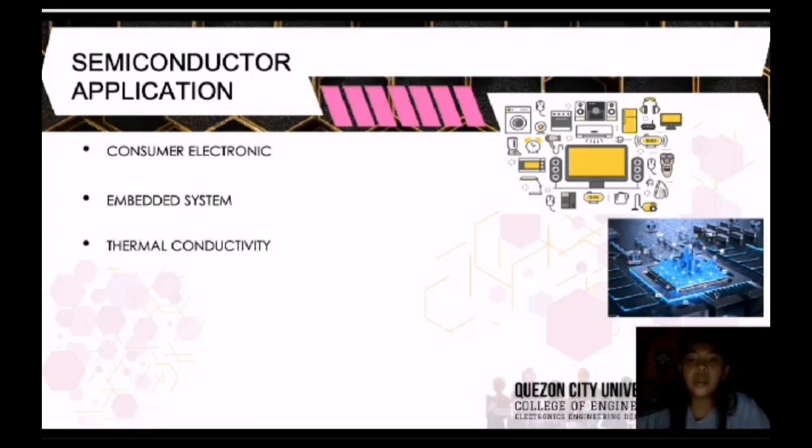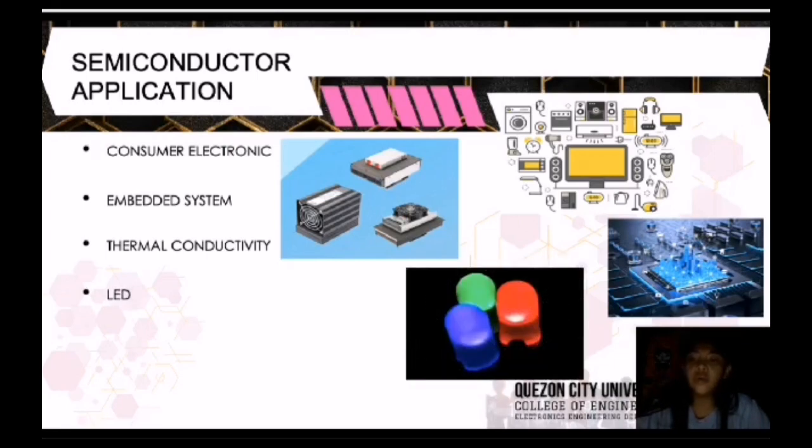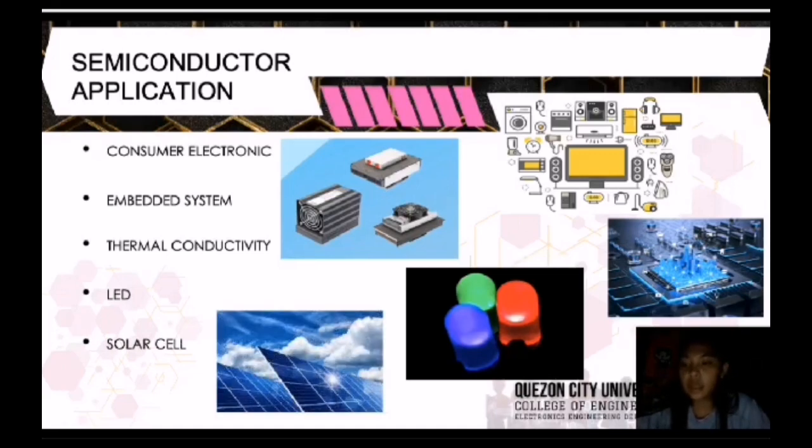Next is thermal. Thermal conductivity can be used as a cooling agent in thermoelectric applications. Next is the LED. This is available in liquid or thin film form and produces light. Next is the solar cell. The solar cell is used in the production of solar panels or photovoltaics. That's the presentation.